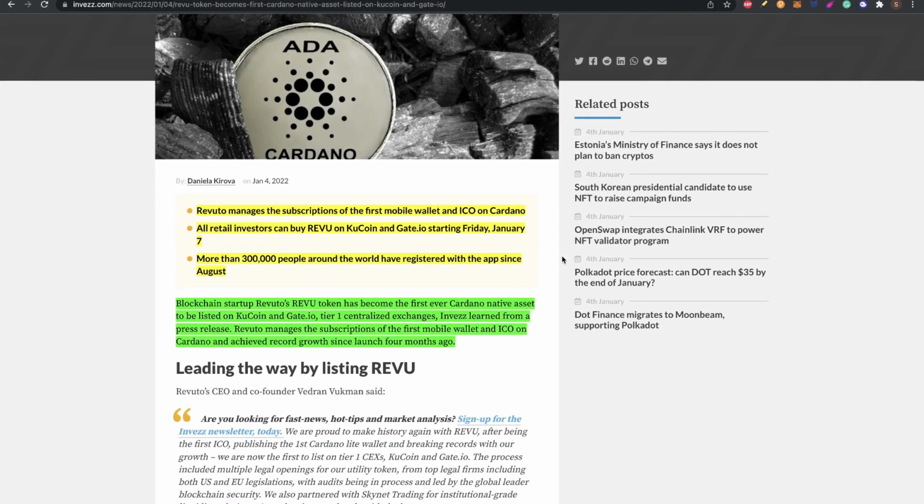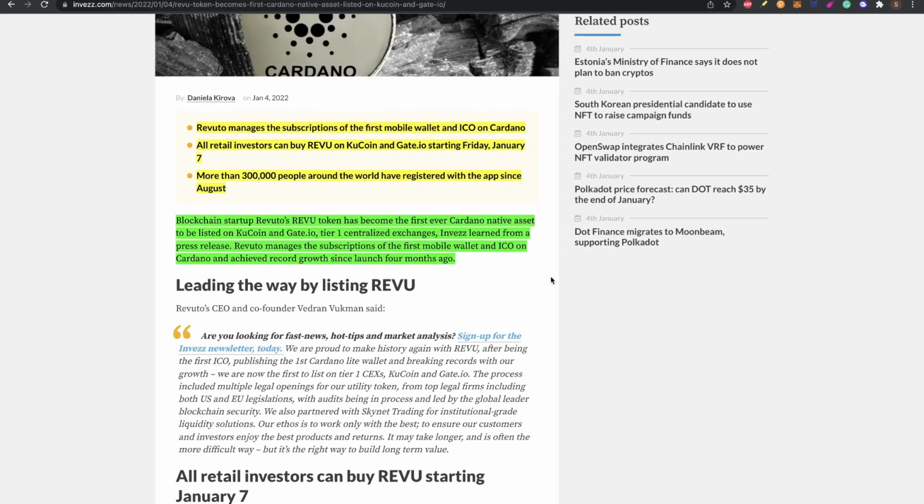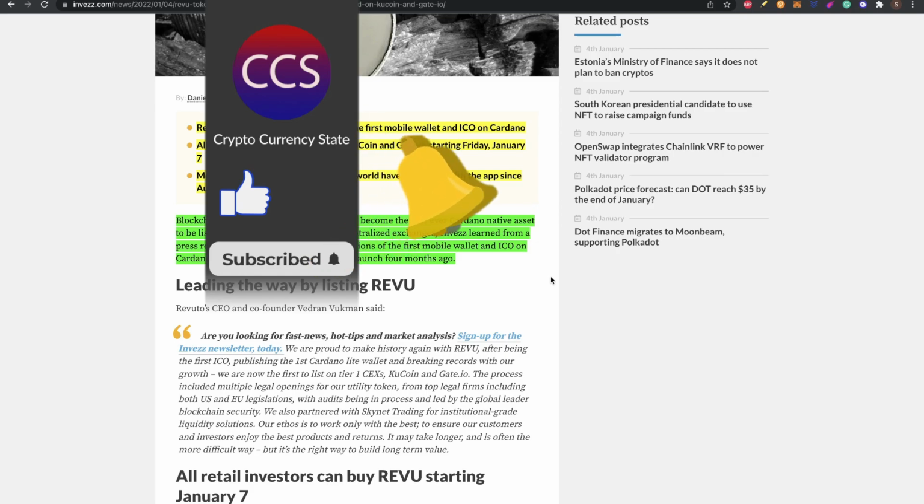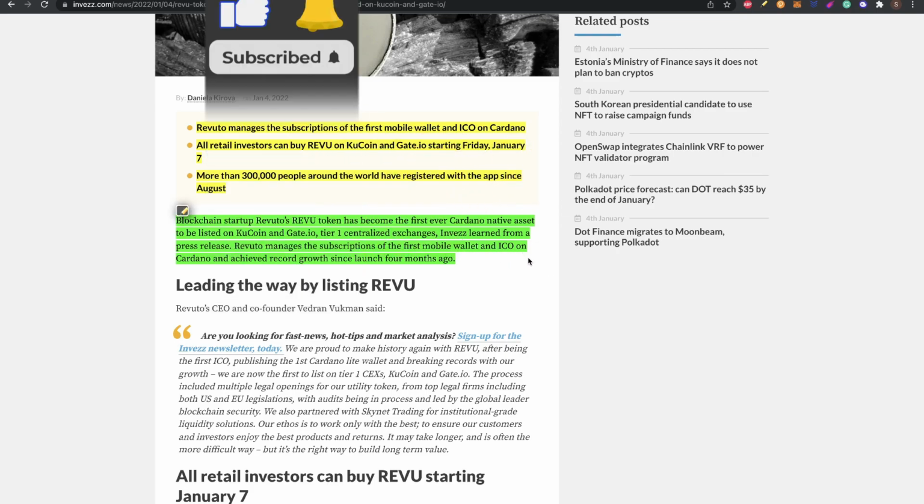Review managed the subscriptions of the first mobile wallet and ICO on Cardano. All retail investors can buy Review on KuCoin and Gate.io starting Friday, January 7. More than 300 people around the world have registered with the app since August. And blockchain startup Review token has become the first ever Cardano native asset to be listed on KuCoin and Gate.io, Tier 1 centralized exchanges, I learned from a press release.